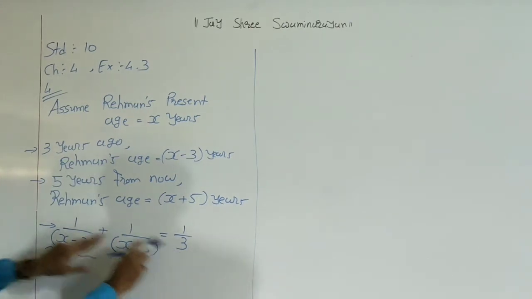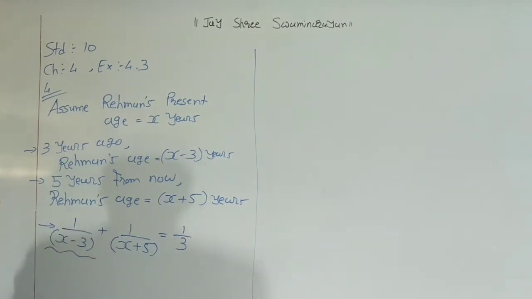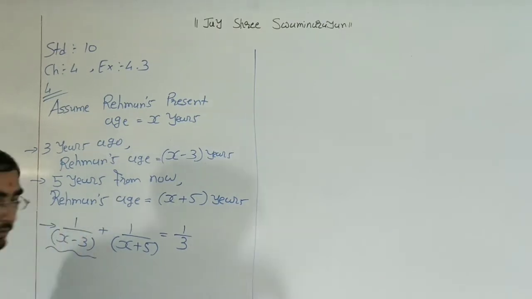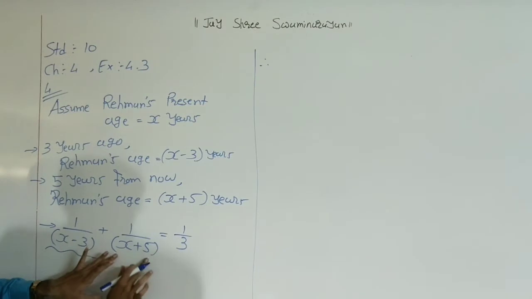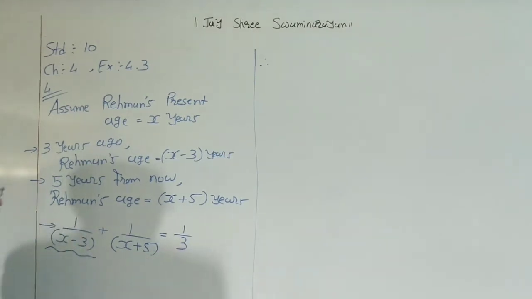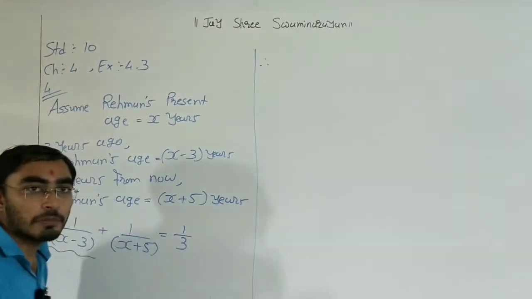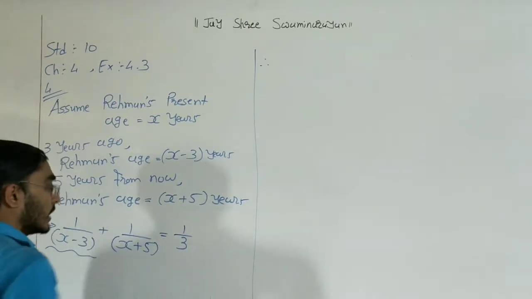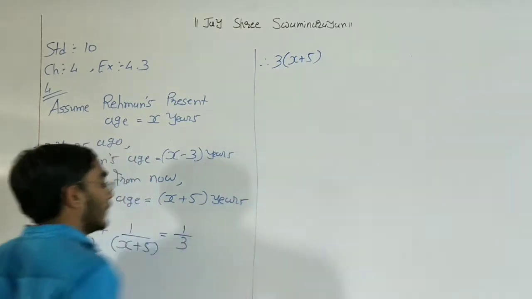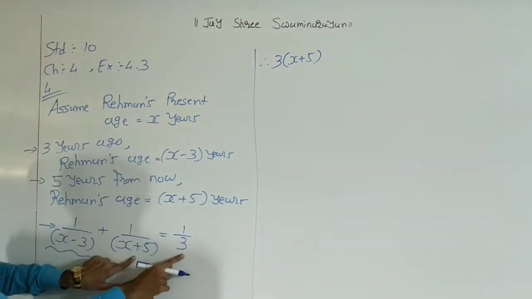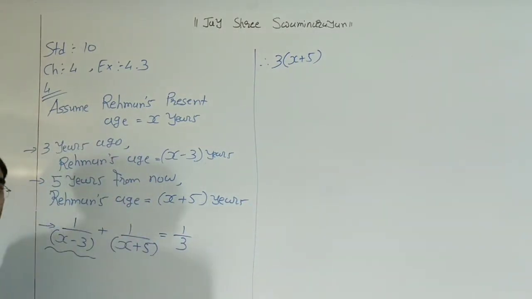So these two denominators are multiplied with 1. First of all, what we have: 3 multiplied by x plus 5 multiplied by 1. We do not need to multiply with 1 because it is the same. So here we need to put 3 and x plus 5. That means the other two denominators we need to transfer here.